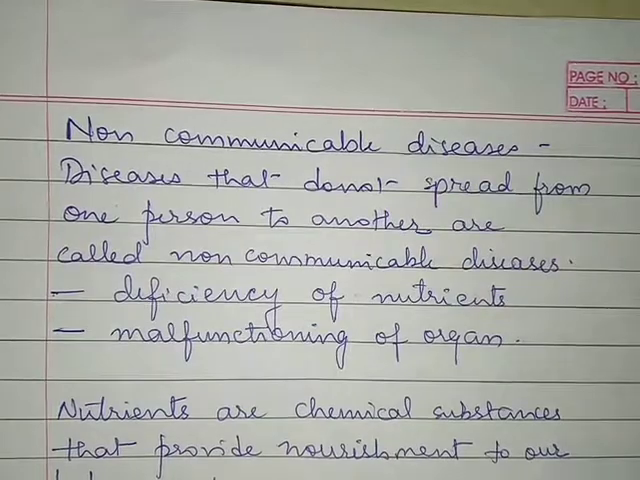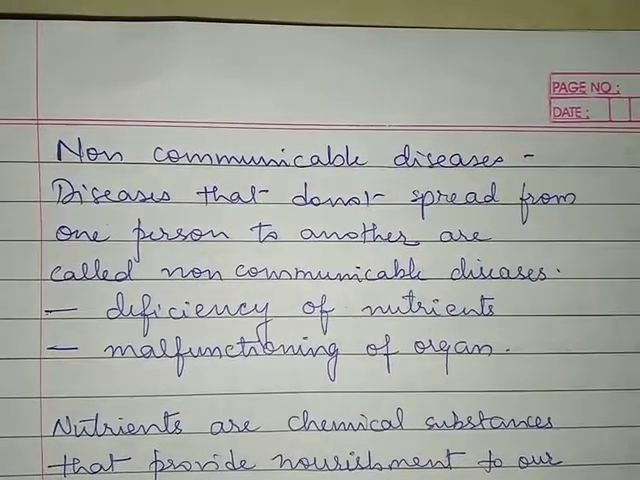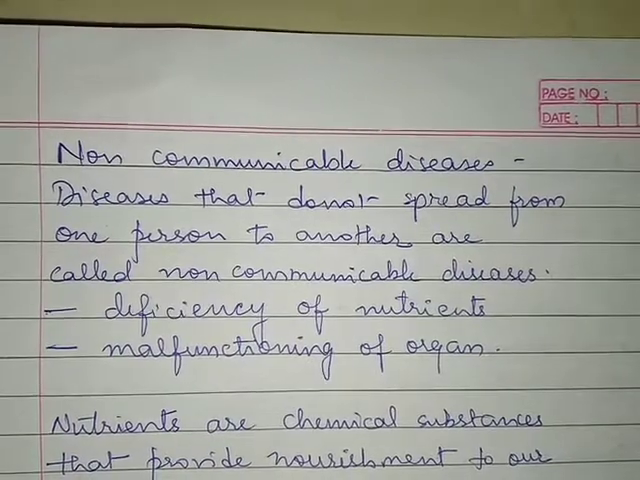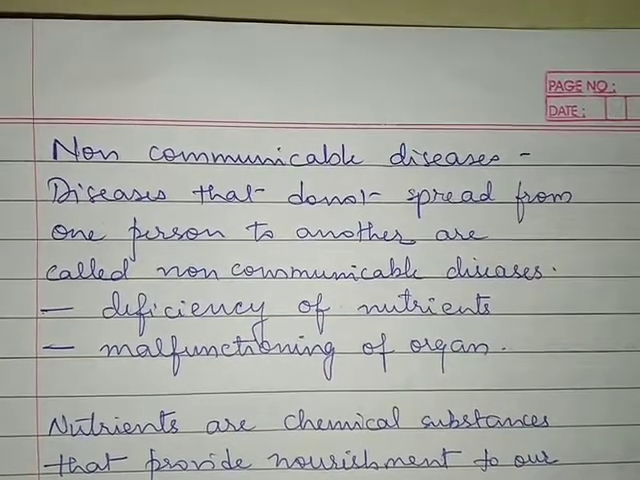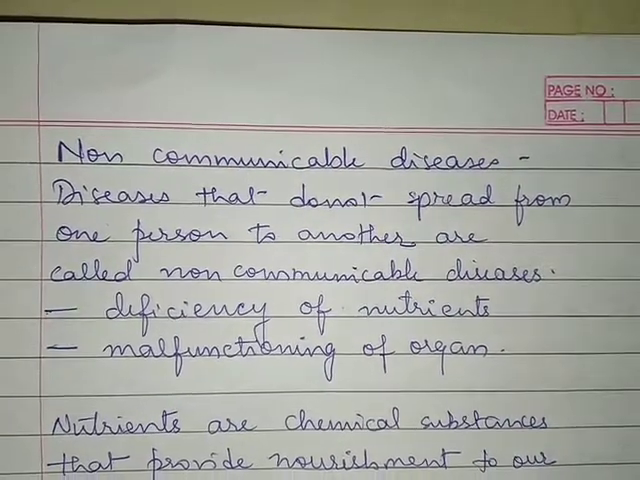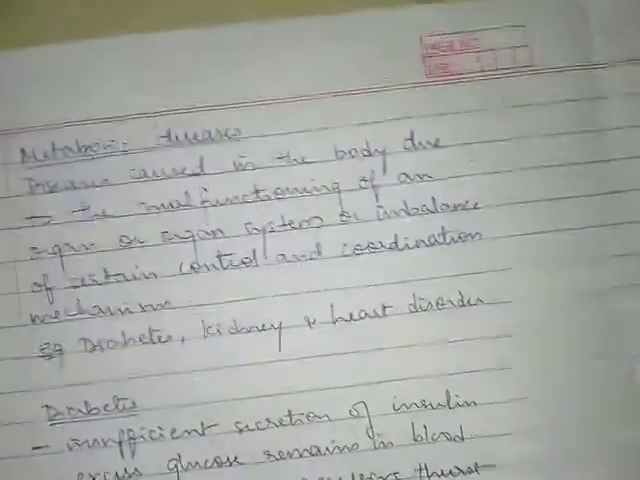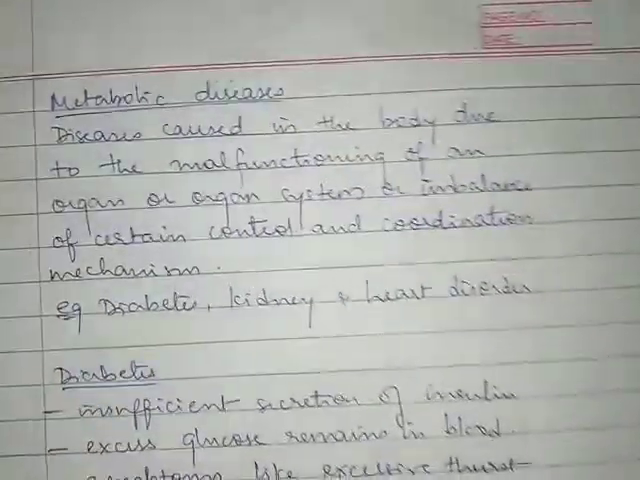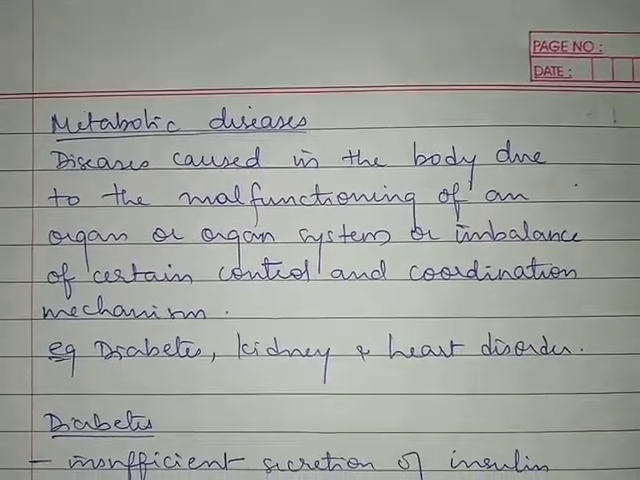So not only due to deficiency of nutrients or malfunctioning of an organ, but also due to unhealthy lifestyle, people are having non-communicable diseases. Understanding? So we will discuss certain things related to non-communicable disease. The first thing is metabolic disease. The first one is metabolic disease.